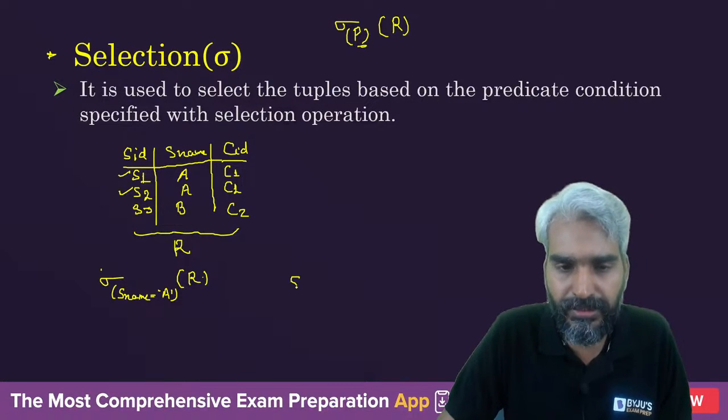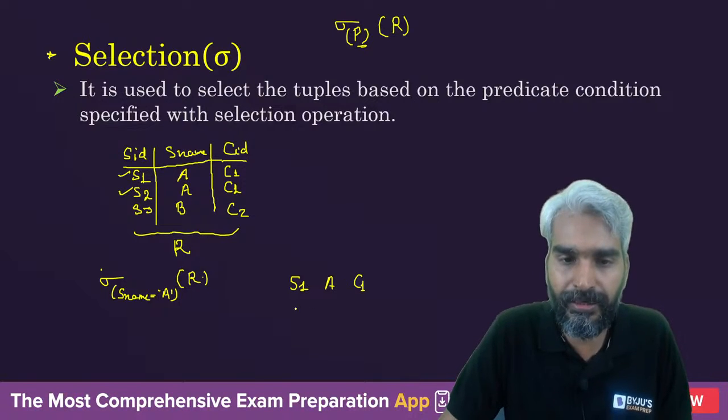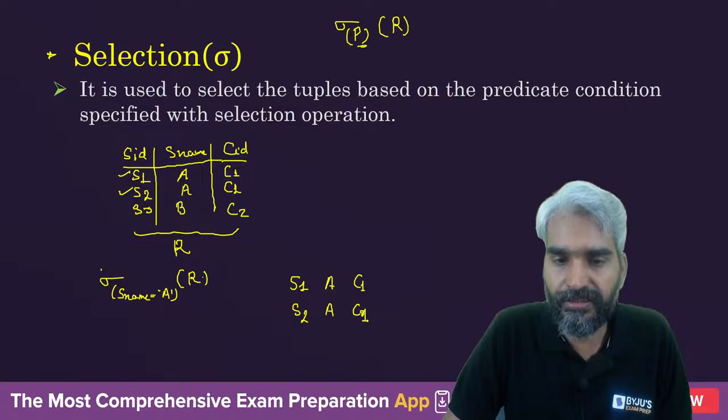Now let's say that these are S1, A, C1. Other things will be clear at a later point of time. S2, A, C2, or let's say C1 itself.